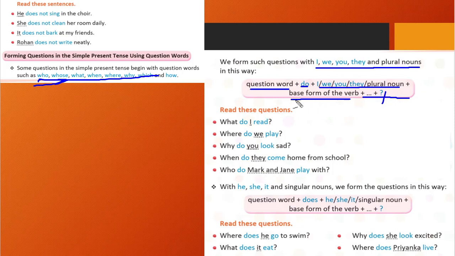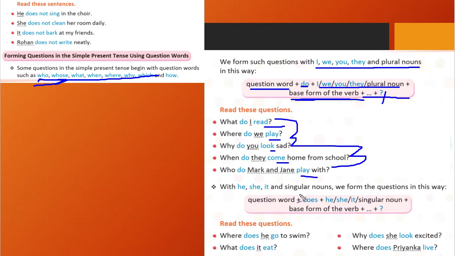Then we will write the base form of the verb. So what is the base form of the verb? Without S or ES, the first form, that is read, play, look, come, play. Those are base forms, and if there are a few more words after that, we will write those too, and then we will put a question mark. You can see this.